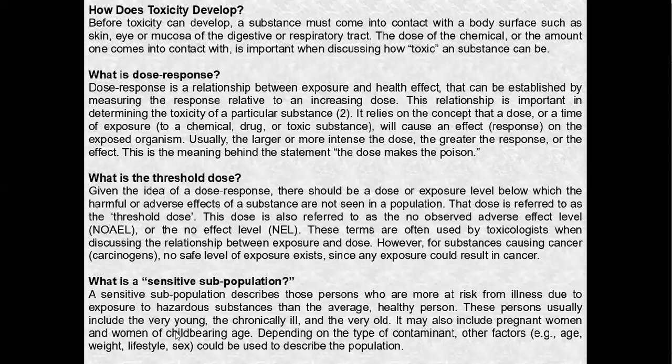How does toxicity develop? Before toxicity can develop, a substance must come into contact with a body surface such as skin, eye, or mucosa of the digestive or respiratory tract. If a substance cannot come in contact with a toxin or toxicant, it will not affect. The dose of the chemical, or the amount one comes into contact with, is important when discussing how toxic a substance can be.